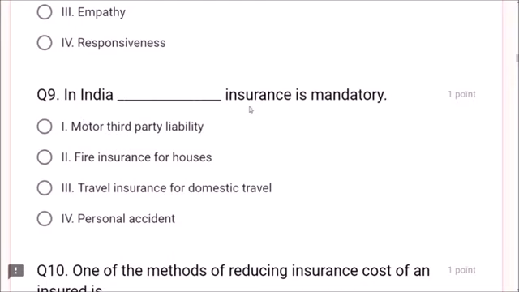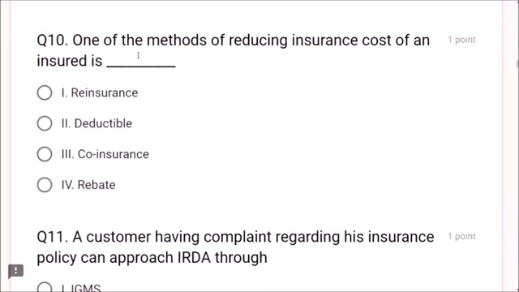Next, question number 9. In India, dash insurance is mandatory. Just now what I said, motor third party liability insurance is mandatory in India. Question number 10. One of the methods of reducing insurance cost of an insured is: reinsurance, no. Deductible, friends. Deductible insurance reduces the insurance burden or cost of an insured. Co-insurance, rebate, no. Deductible insurance.